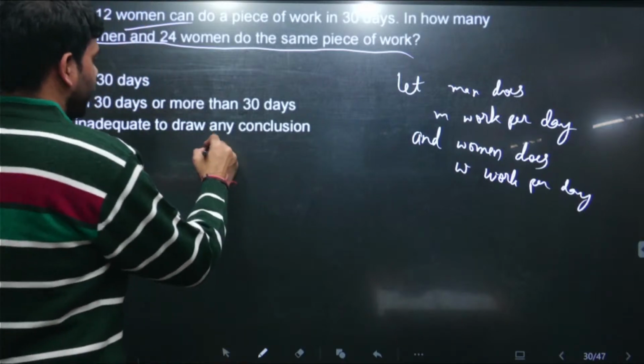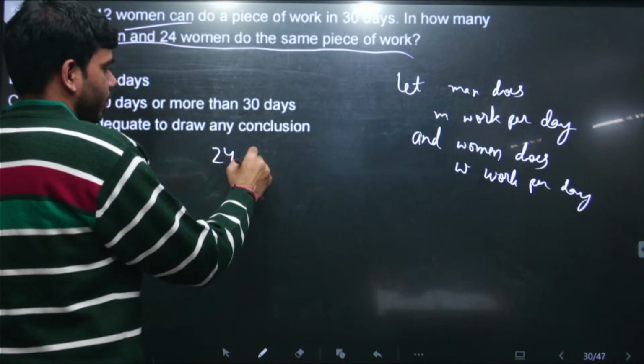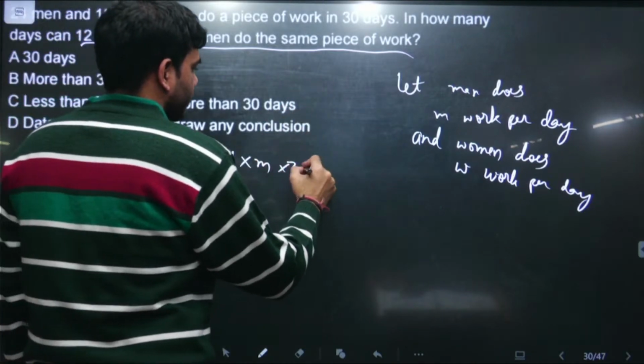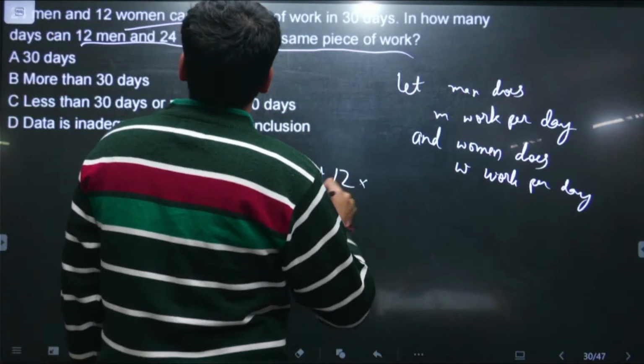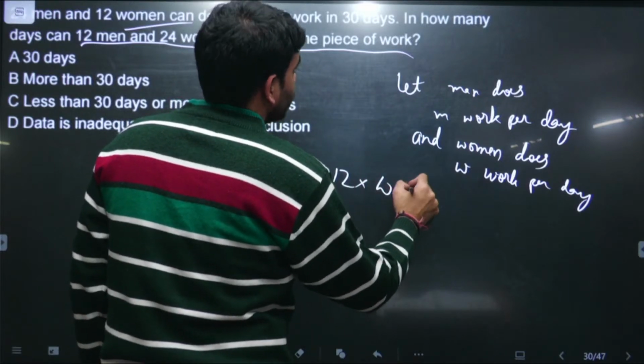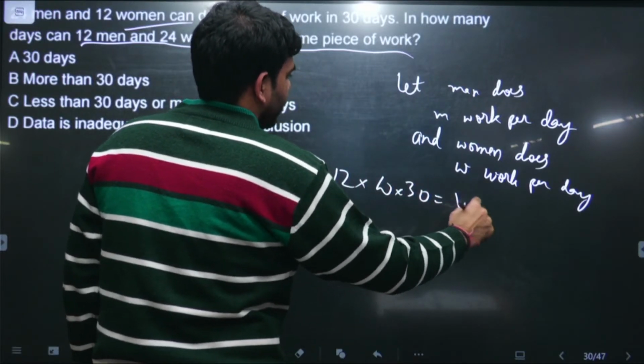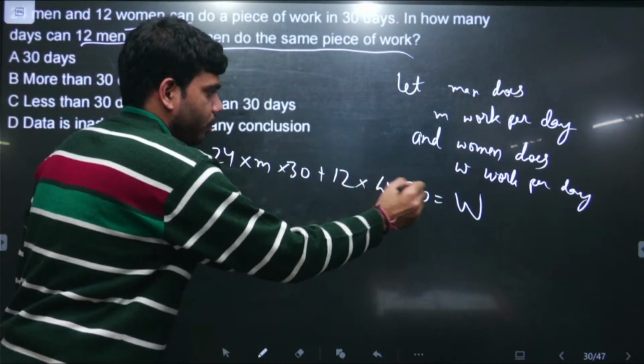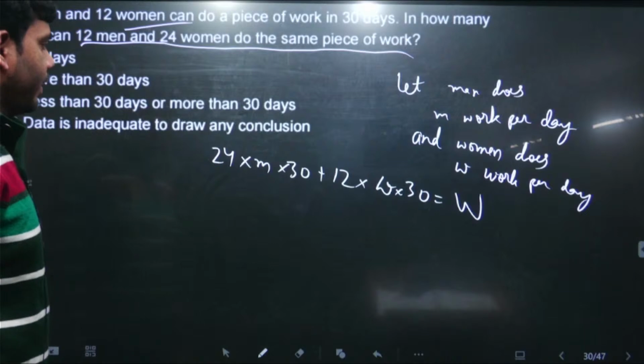Then it is given that 24 into men, and they are working for 30 days, plus 12 into women, and they are also working for 30 days, and they are completing a given assignment. Let us say capital W. This is small w and this is capital W, right?